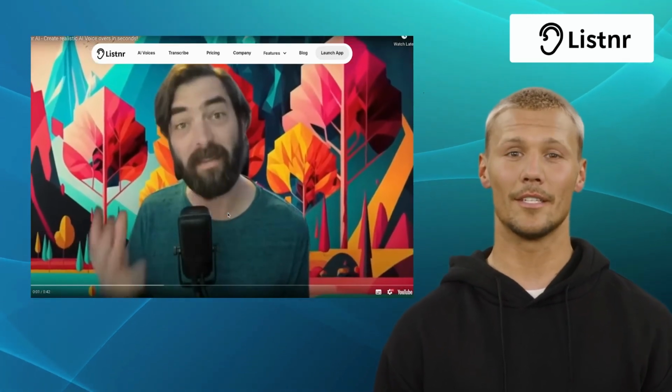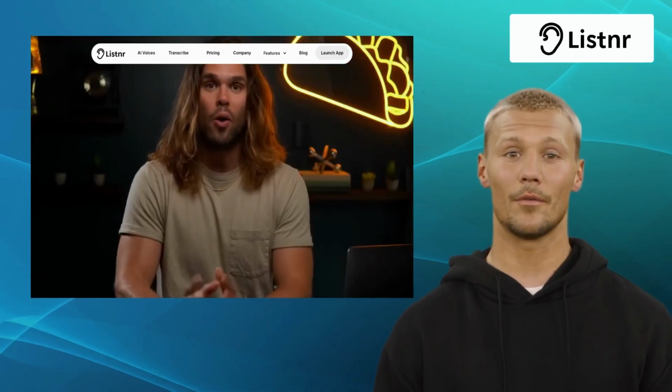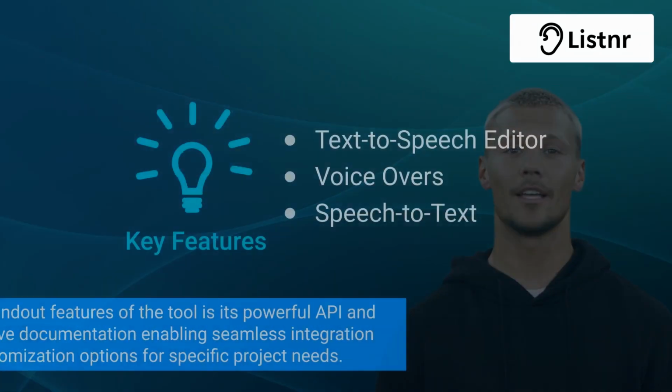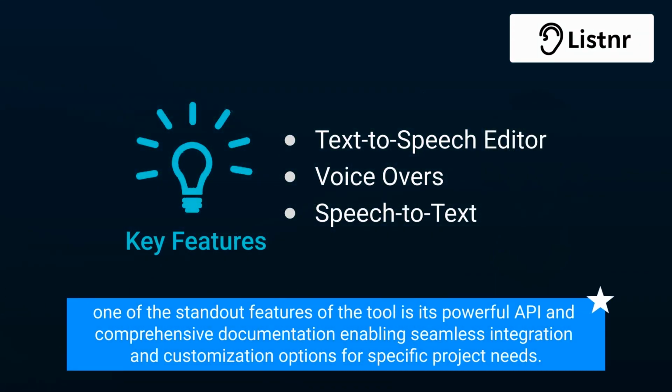Listnr's adaptive pronunciation system adapts to specific accents and dialects, ensuring accurate and authentic pronunciation for a diverse audience. And one of the standout features of the tool is its powerful API and comprehensive documentation, enabling seamless integration and customization options for specific project needs.